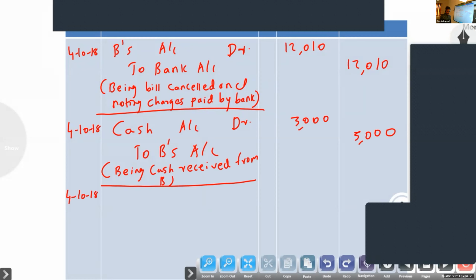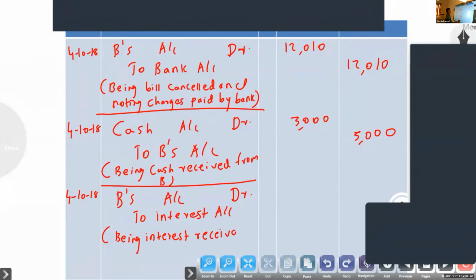How to calculate interest? We know the entry will be B's account debtor to interest, being interest receivable.